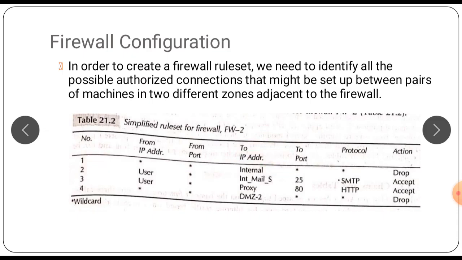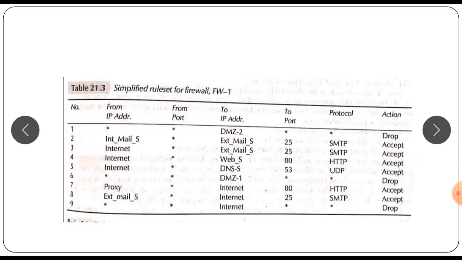Rules 2 to 4 say that other than connections from internal stations to the internal mail servers and web proxy, that is port number 80, no other connections are permitted to DMZ1 and DMZ2 or the internet. So this particular table shows the rule set for firewall 1.